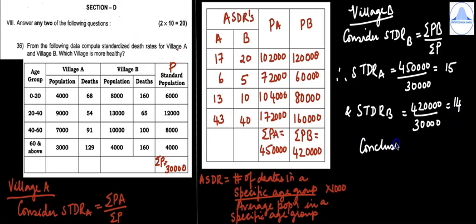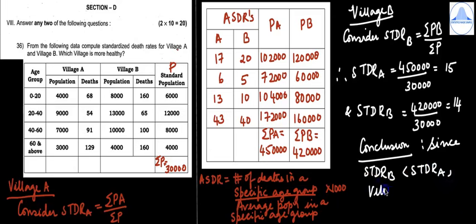So the conclusion, so whichever STDR is lesser, that village will be healthier. So since STDR of B is less than STDR of A, village B is healthier.